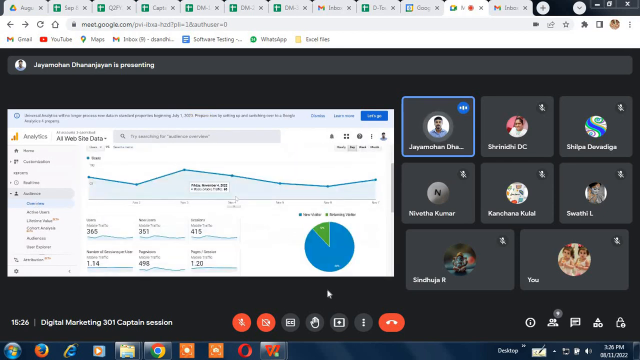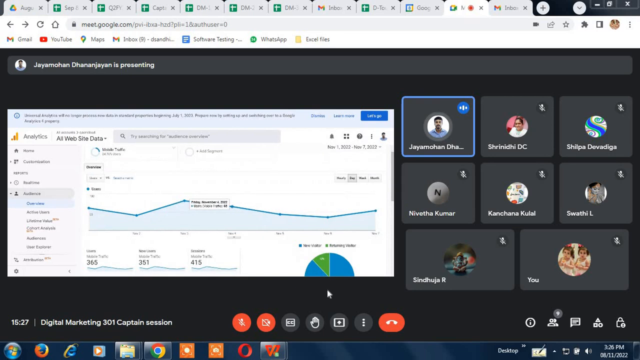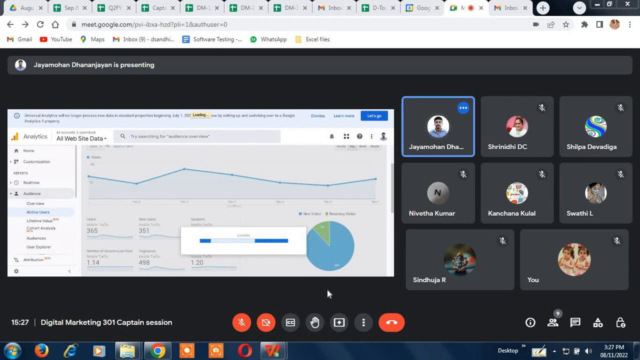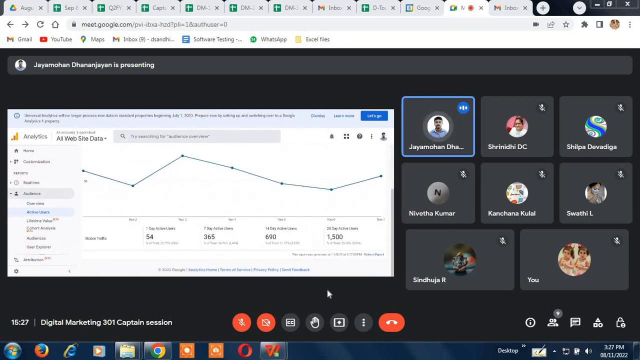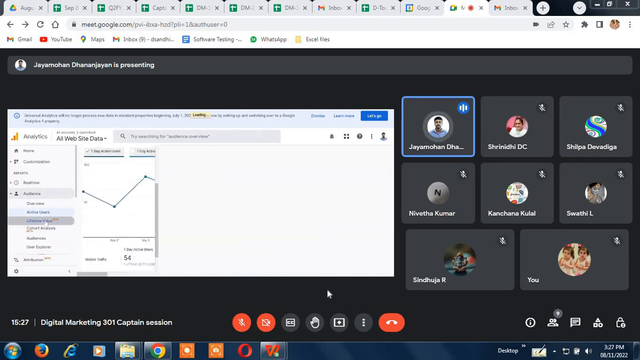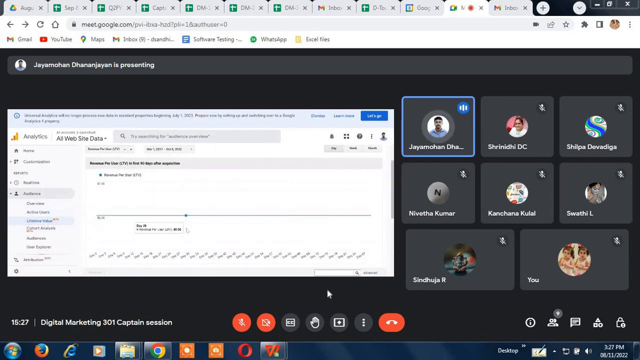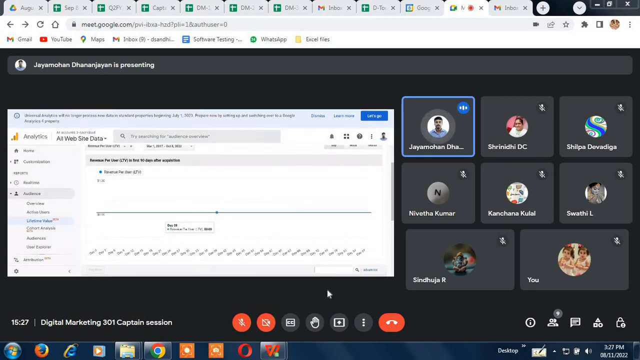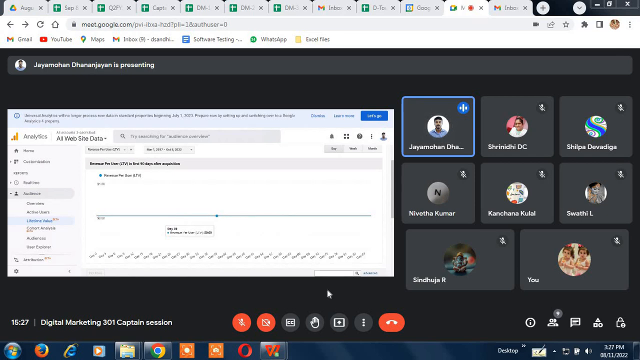This is what we just looked at. Mobile users, where your users are from, active users. Last 1 day active users, 54; 7-day active users, and so on. Then lifetime value. These things might not work for all companies. They work better for companies in B2C and e-commerce. We are not much interested in this because we are not looking for revenue per user.